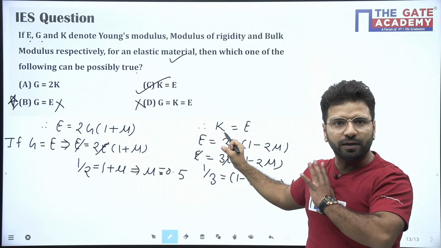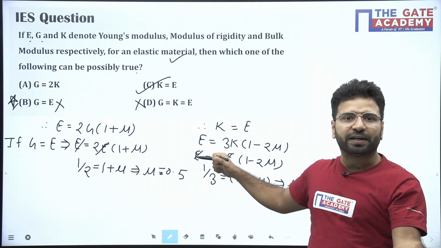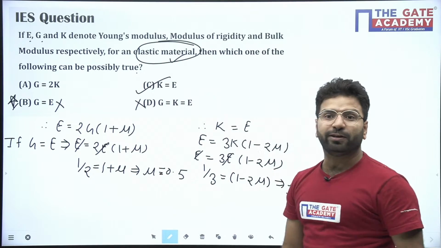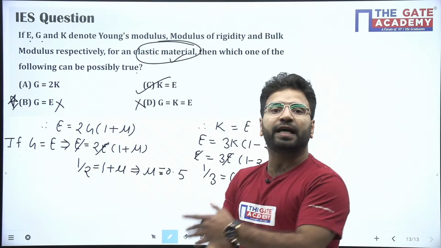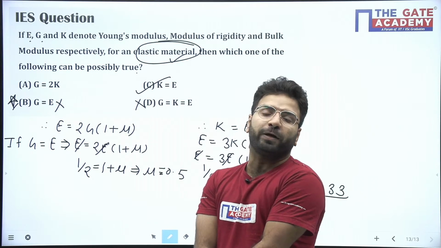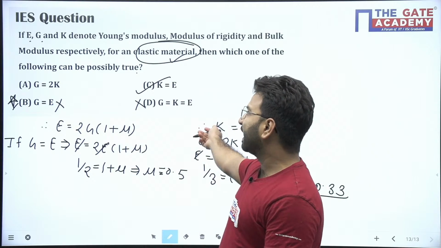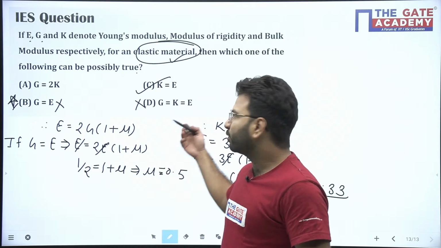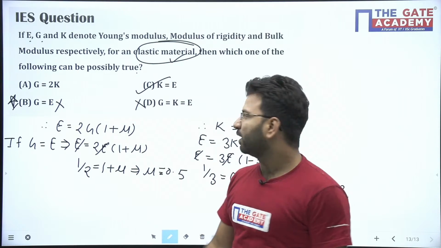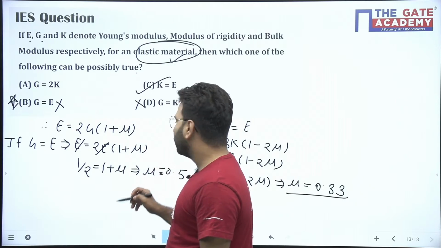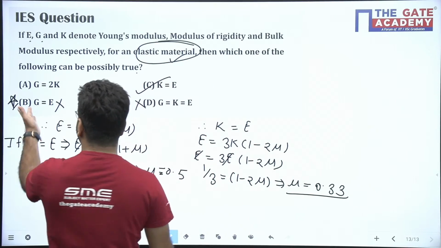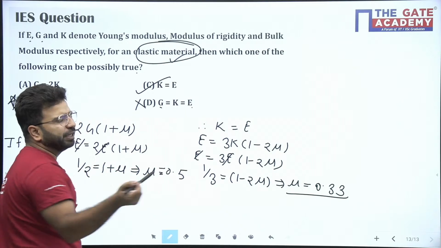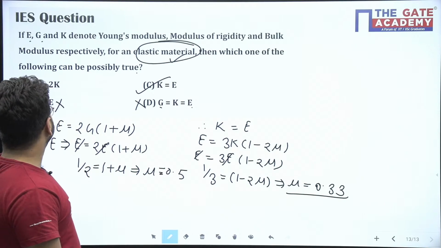Any doubt? So how to approach the problem? The question has given you an elastic material. For an elastic material, you know the mu value lies between 0.25 and 0.45. So just check with the trial and error method which relationship comes out true. You can see option C is correct. In option B we found minus 0.5, which is not at all possible. In D also G equals E, so D is also not possible.